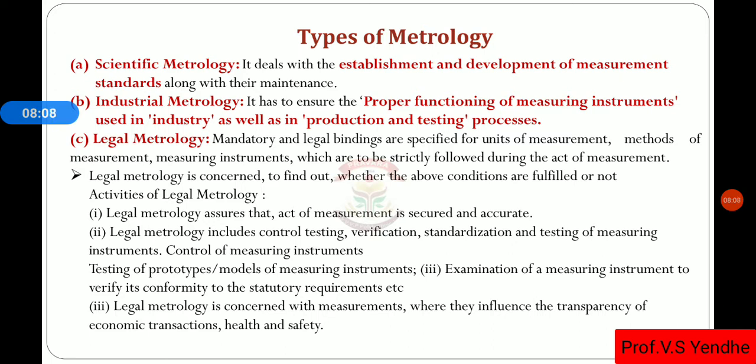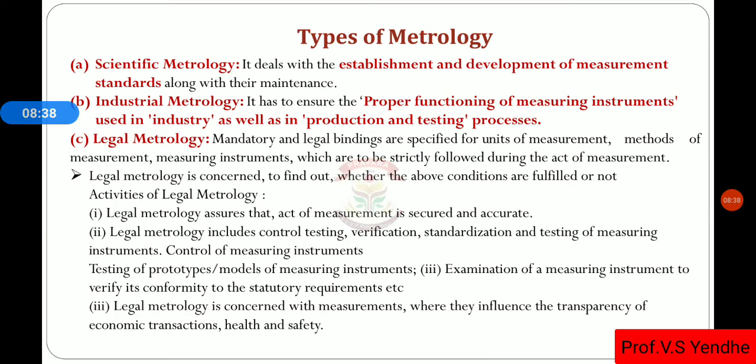It deals with the proper functioning of measuring instruments, whatever the measuring instruments that are used in industry, as well as in production and in testing. It ensures the proper functioning of those instruments. So this type of metrology is known as industrial metrology. Then the legal metrology, that is the third type.